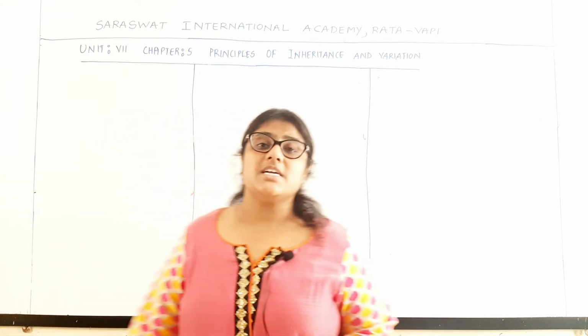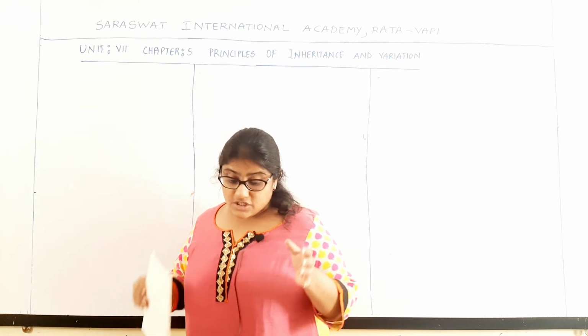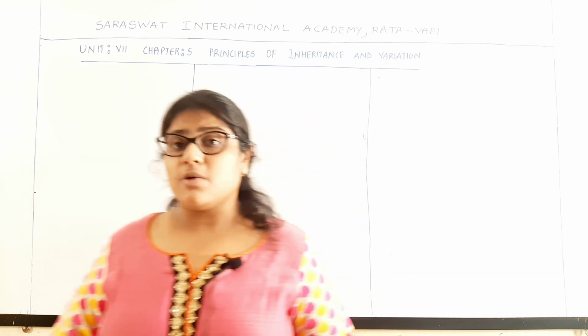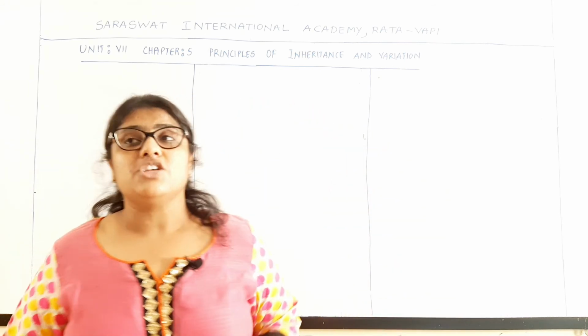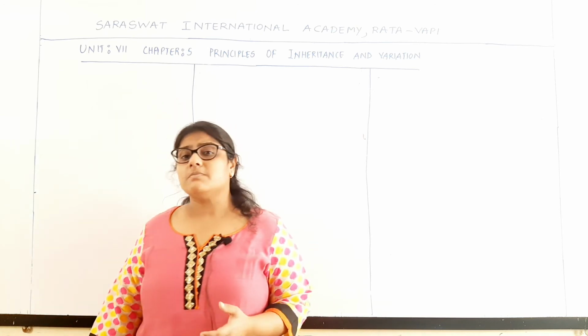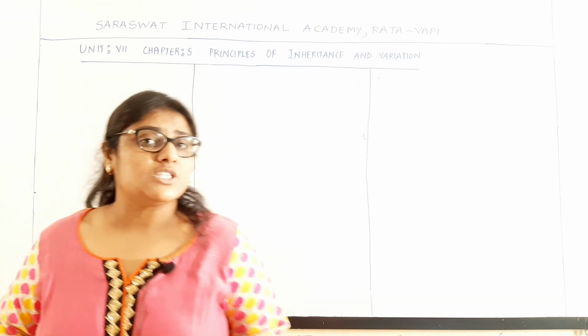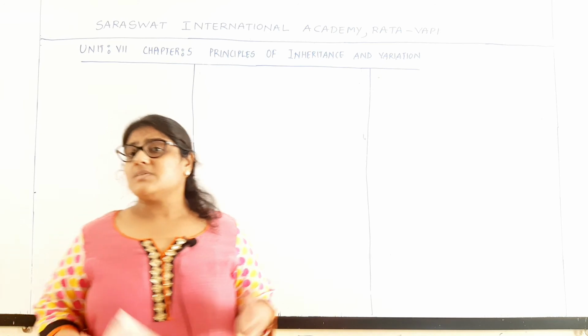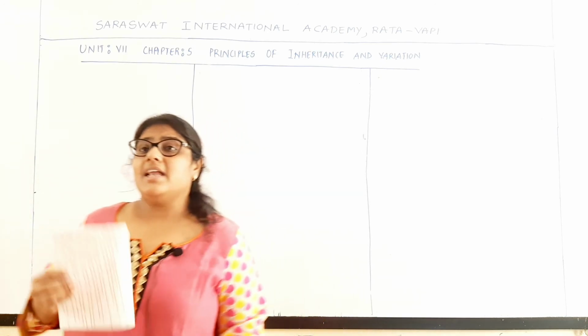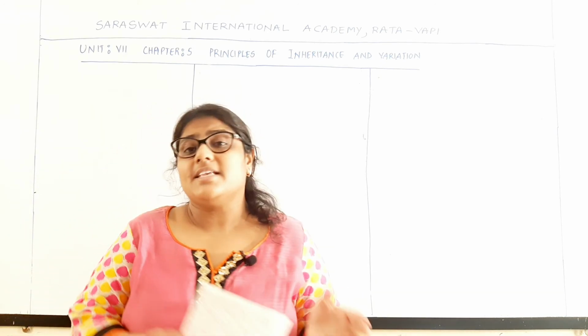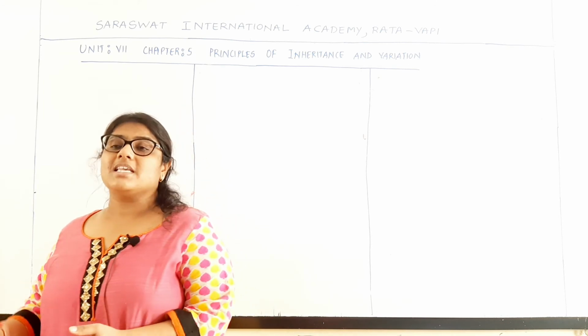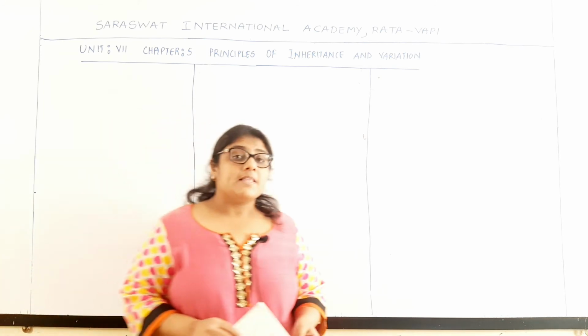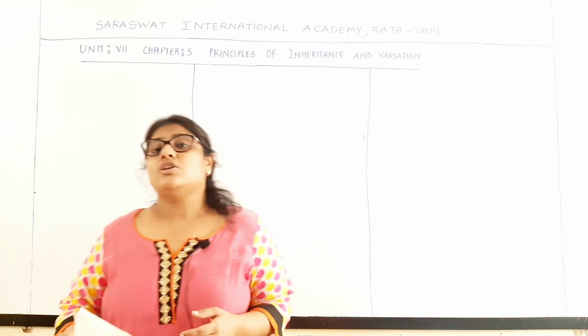Then we studied certain genetical terms required to study genetics. Factors were the units of heredity, used by Mendel, and these factors were later called genes, a term given by Johansen. Then we studied genotype and phenotype.